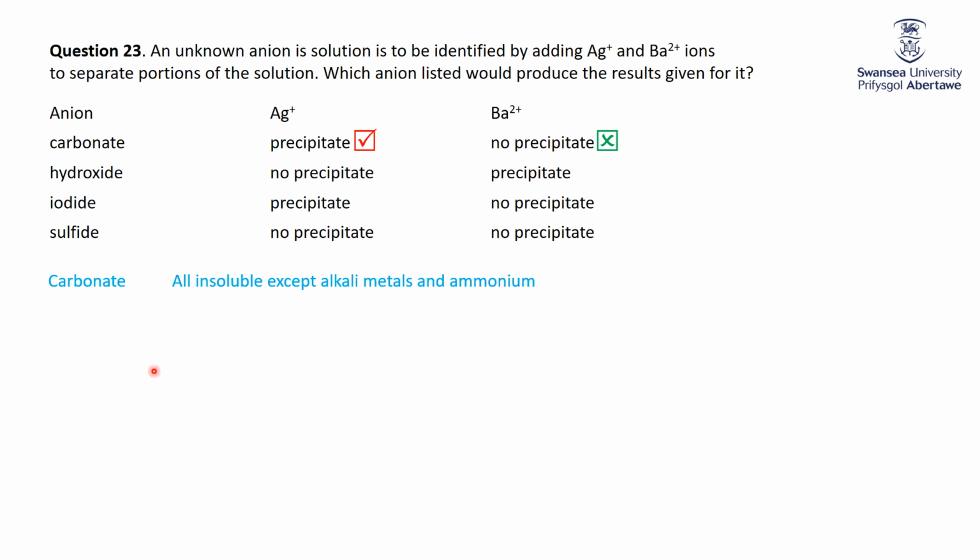Okay. Hydroxides, what do we know about hydroxides? All insoluble except those exceptions. So silver hydroxide should give a precipitate, so this is wrong. And barium hydroxide should not be a precipitate, so that too is wrong.